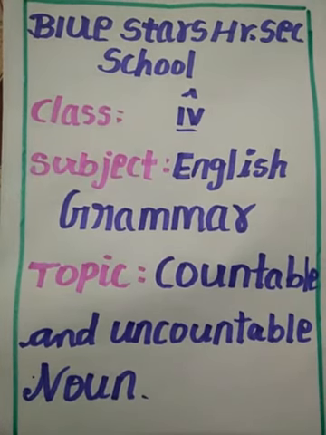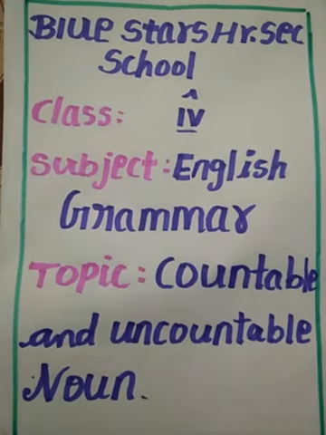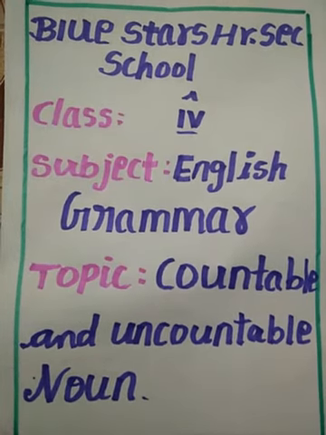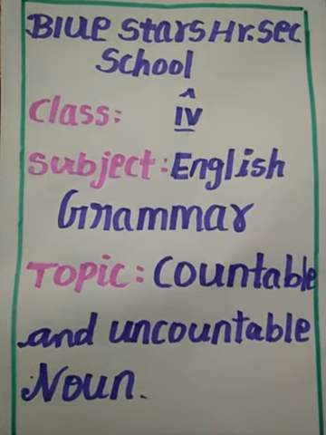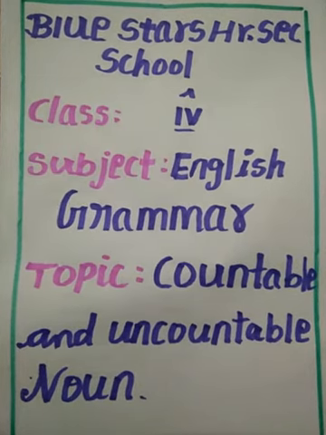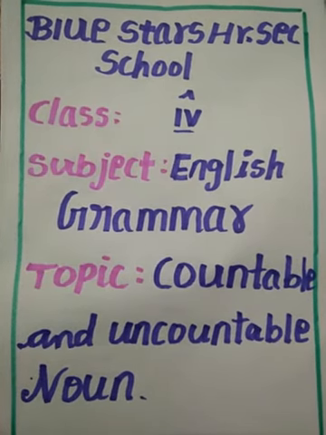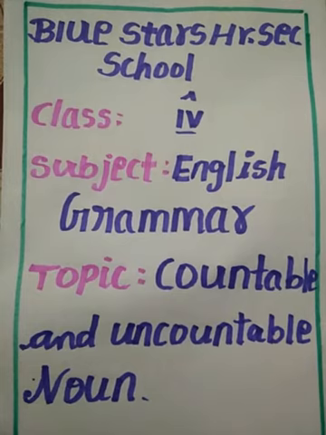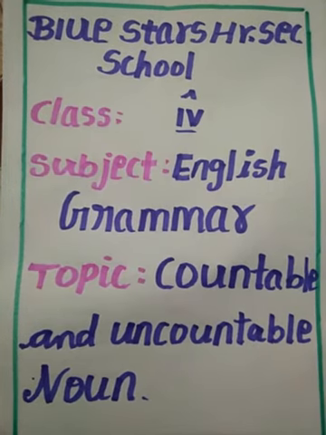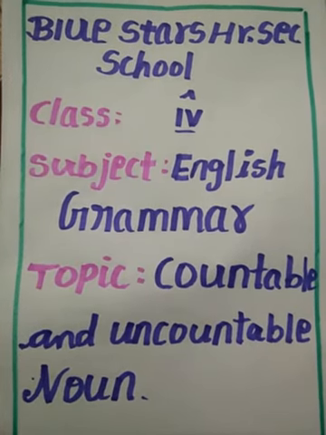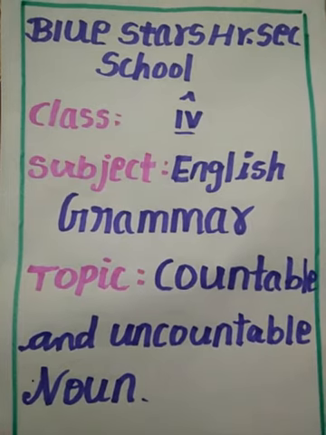Here, electricity is an uncountable noun. So, we cannot say an electricity. Okay?